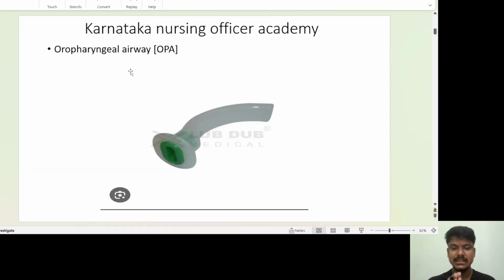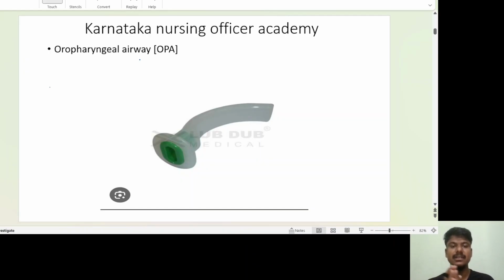See the image clearly. There is a color indicator, green color. This one is your OPA. There are four different types of OPAs available. One is the Guedel airway, next is the Williams airway, the Ovassapian airway, and the Berman airway. All these are different kinds of oral airway.